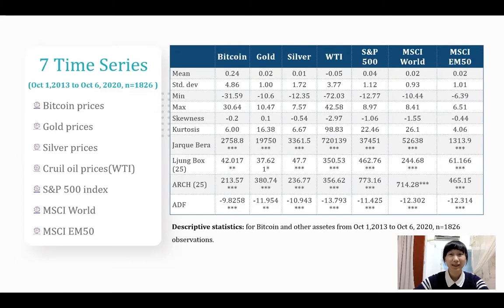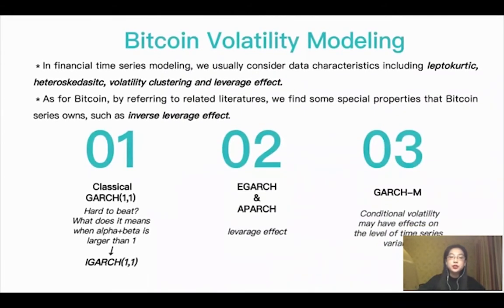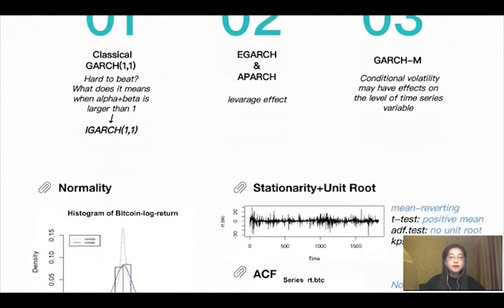Now move to Yunling. Hello, this is Yunling. In this part, I will focus on the Bitcoin volatility modeling. Let's start with some general features of financial data, like volatility clustering and leverage effect, to construct models that can describe these features and further find out some special properties for Bitcoin.